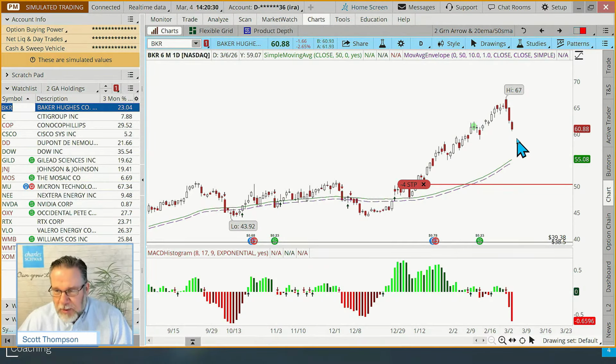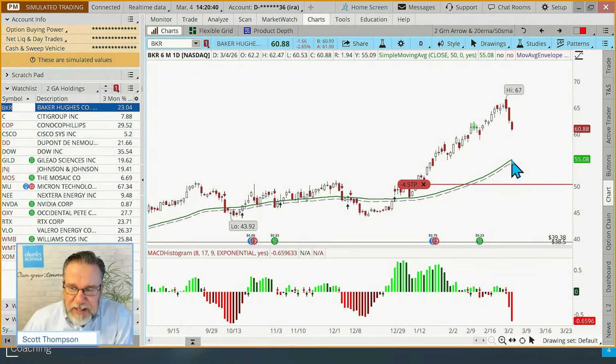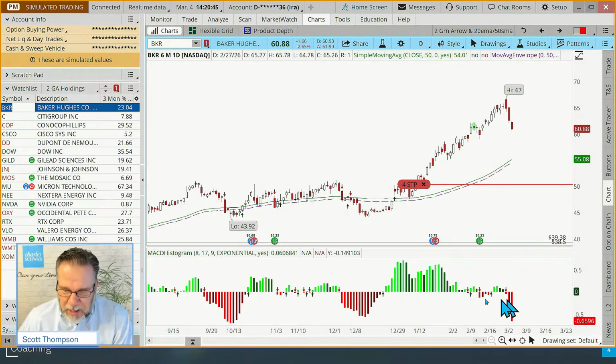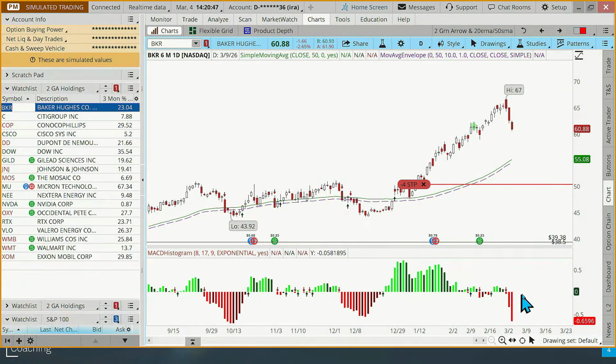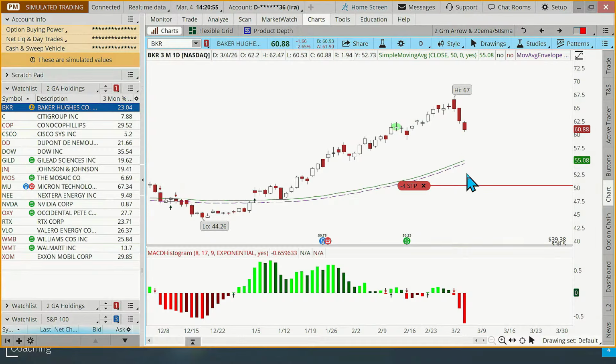All right. So let's go back over here, Baker Hughes. Now, the question is on the rest of these that we look at very quickly. We're just going to look at the right side of the chart. And really, we're looking at two things. We're looking to see if the stock's below the green line, the moving average, or if we have a new green arrow on the MACD, okay? So I'm going to change the chart here to a 3-month chart instead of 6, just so it zooms in a little bit. And the question's always the same.